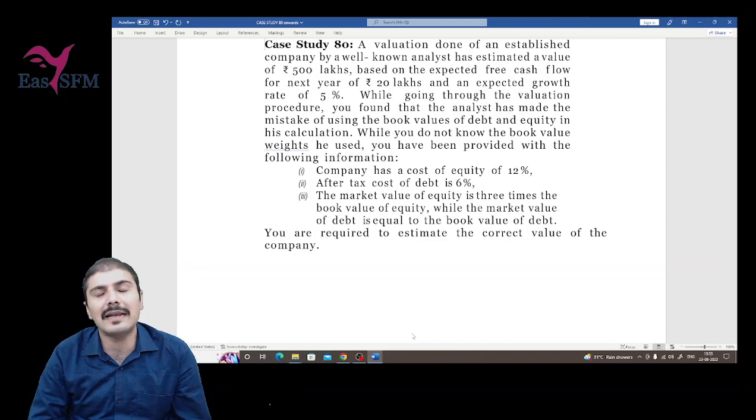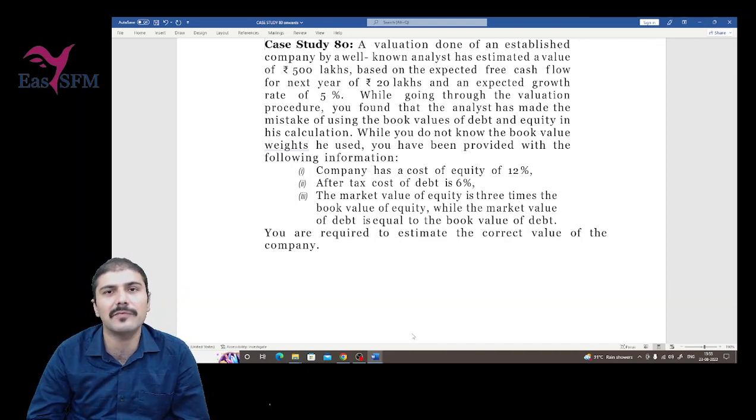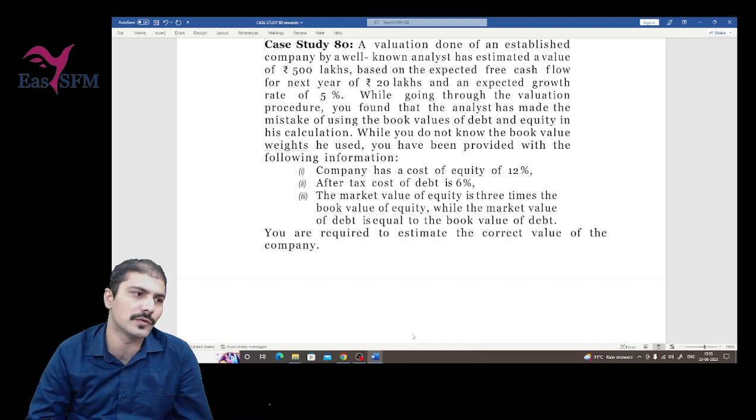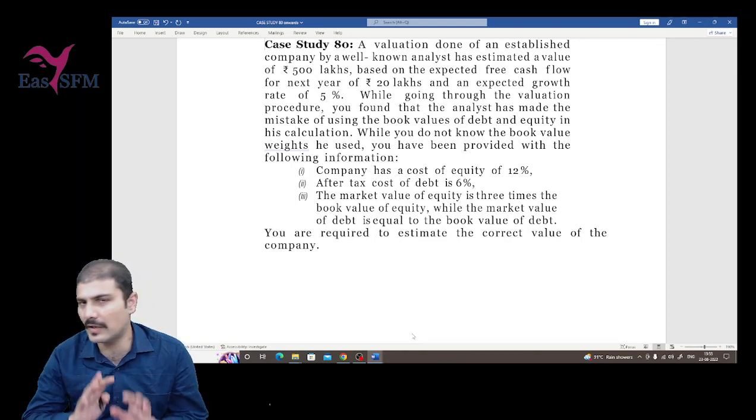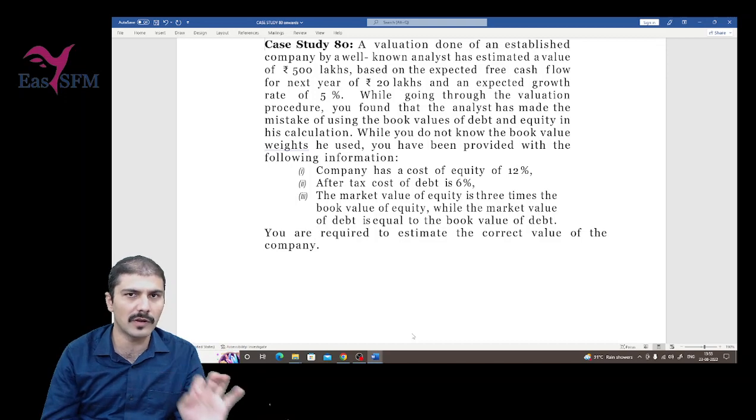Now, in the classes or sessions we have discussed in very much detail that whenever you have to use the weights, you have to use the market value weights, not the book value weights. But that valuer has made a mistake, he has used the book values. While you do not know the book value weights he used, you are not even aware of the book value weights he used, you have been provided with the following information.